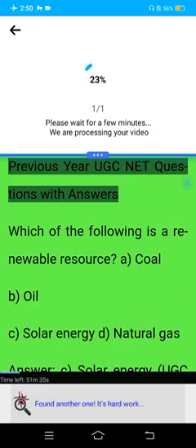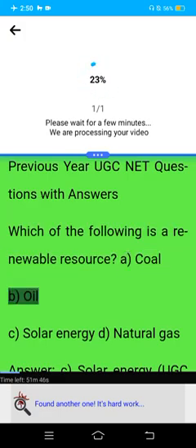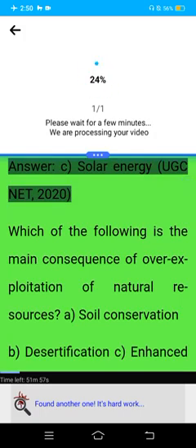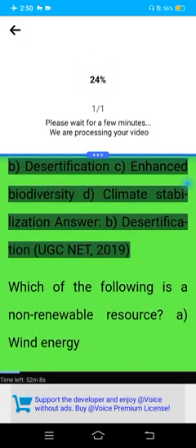Previous year UGC Net questions with answers. Which of the following is a renewable resource? A. Coal. B. Oil. C. Solar energy. D. Natural gas. Answer. C. Solar energy. UGC Net 2020. Which of the following is the main consequence of overexploitation of natural resources? A. Soil conservation. B. Desertification. C. Enhanced biodiversity. D. Climate stabilization. Answer. B. Desertification. UGC Net 2019.